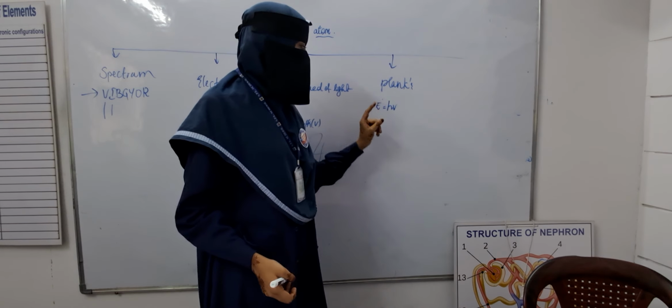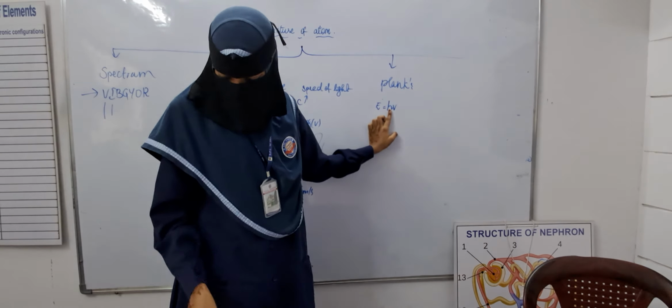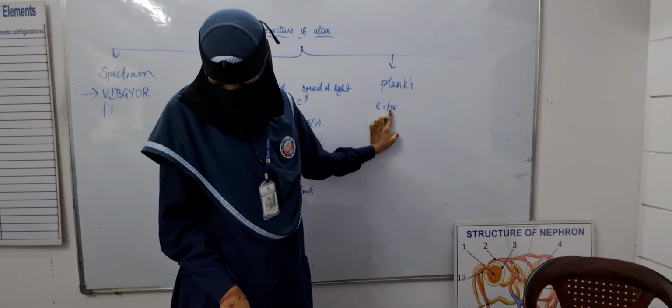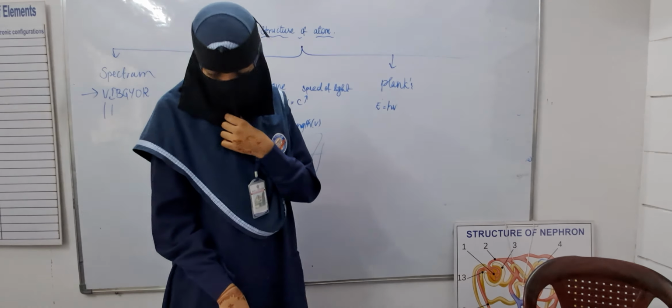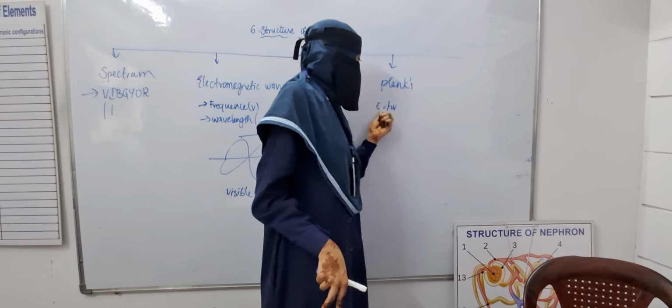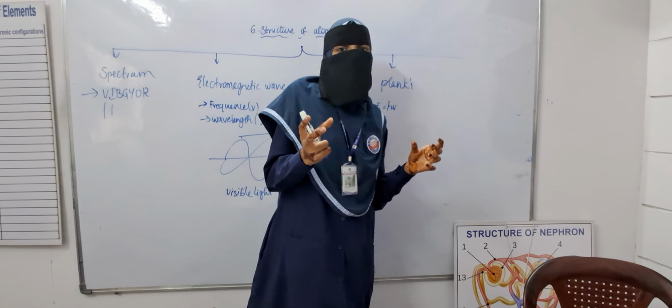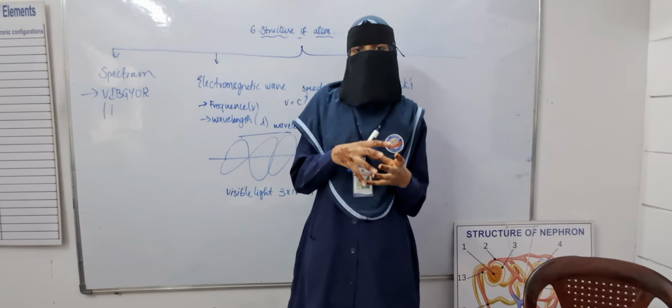E is energy and h is Planck's constant, one packet.